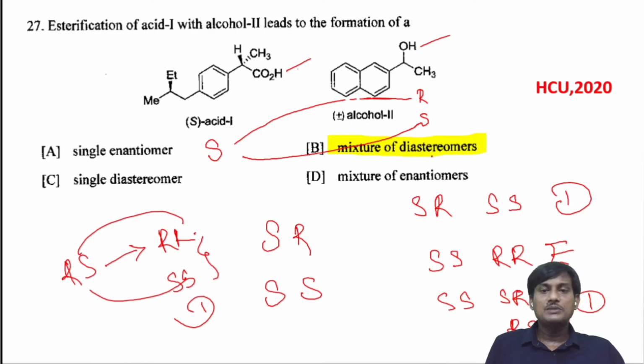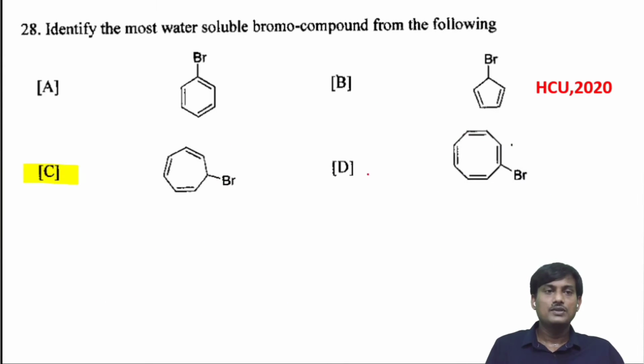So here you will get a mixture of diastereomers. Identify the most water-soluble bromo compound from the following. It's the application of aromaticity. Here you will get the partial double bond character, so it's very difficult to dissolve in water.